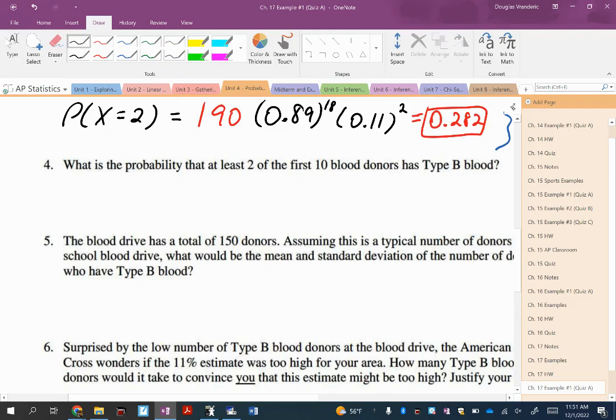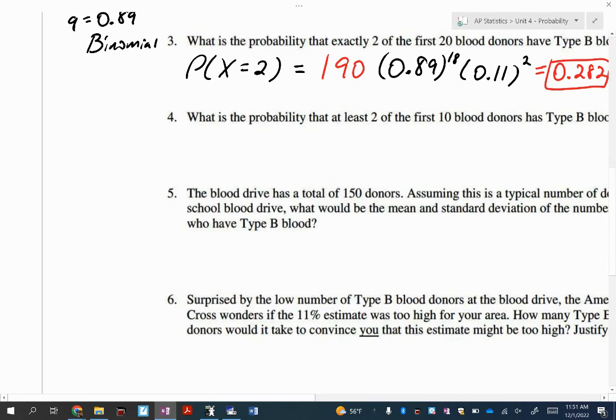Now, how this is going to be more challenging is it says at least. So what would work for at least 2 out of 10? 2 out of 10, 3 out of 10, 4 out of 10. See where I'm going? So which ones wouldn't work? 11 out of 10. Well, it's too many. 1 or 0.